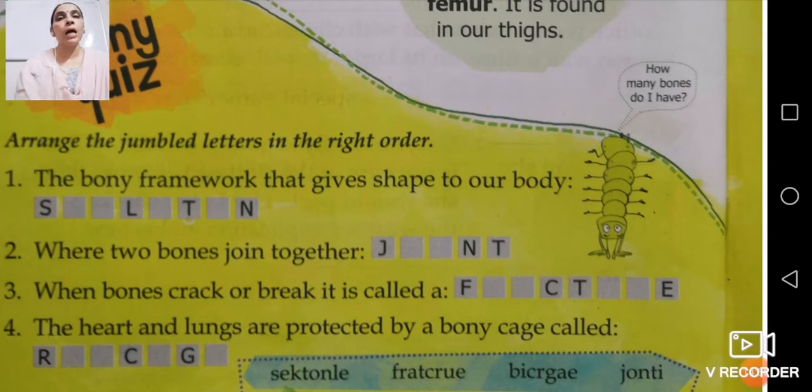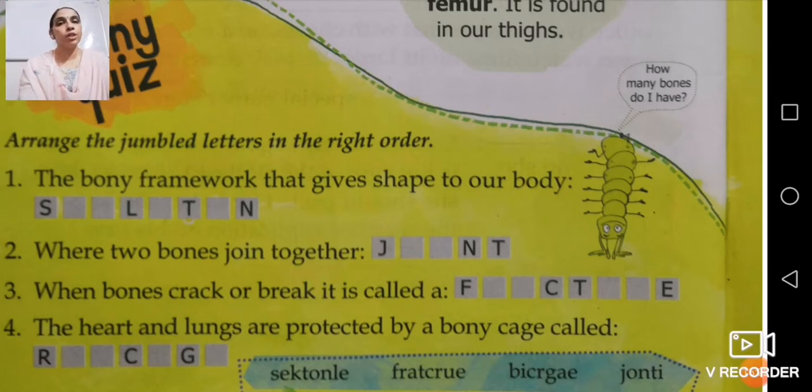Now number 4: the heart and lungs are protected by a very important bony cage, which is called the rib cage. R-I-B, rib, C-A-G-E, cage, rib cage.